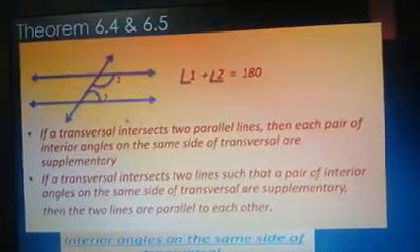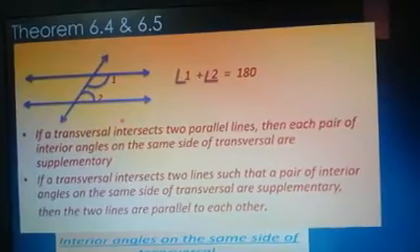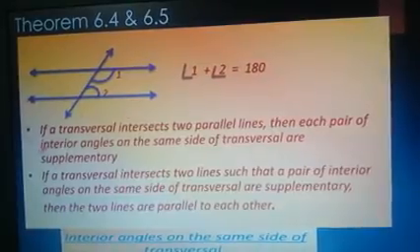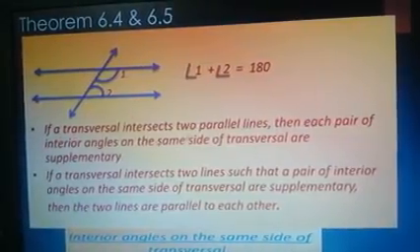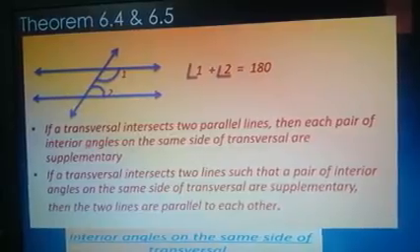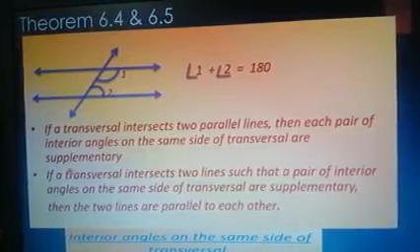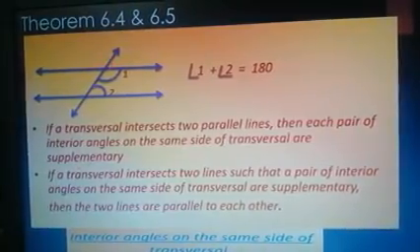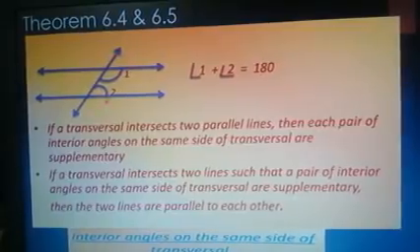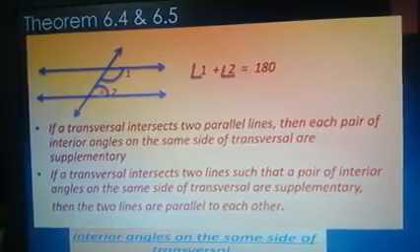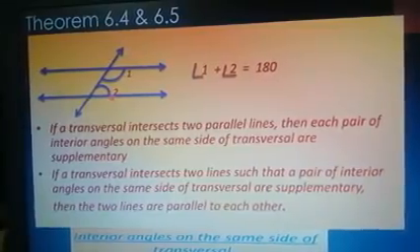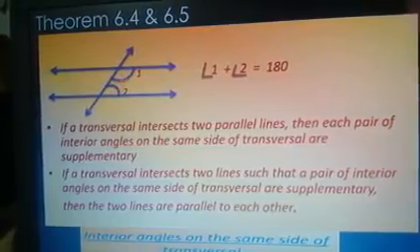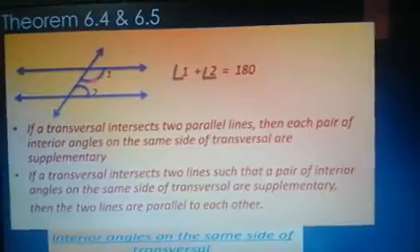So now Theorems 6.4 and 6.5. This is with respect to the interior angles. Let me see what that interior angle theorem says. If a transversal intersects two parallel lines, then each pair of interior angles on the same side of the transversal are supplementary. So they are saying that if parallel lines are there and a transversal line is there, okay, the sum of these two interior angles, we learned what an interior angle is, correct? So each pair of the interior angles adds up to 180 degrees. That's what the theorem states.